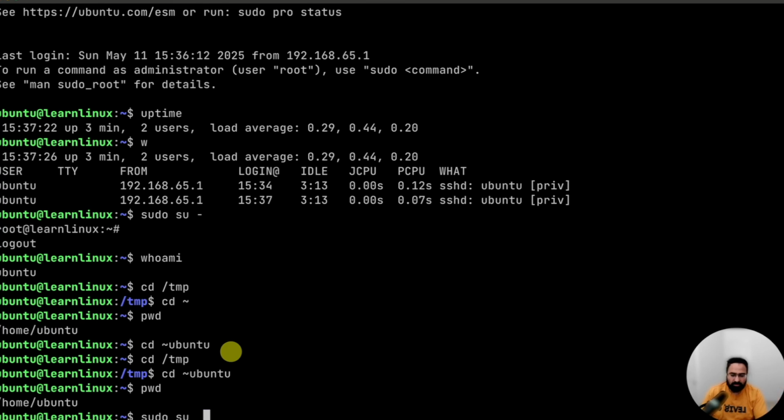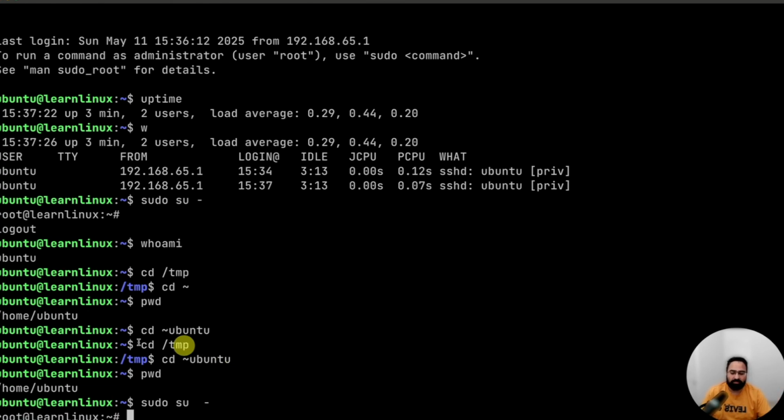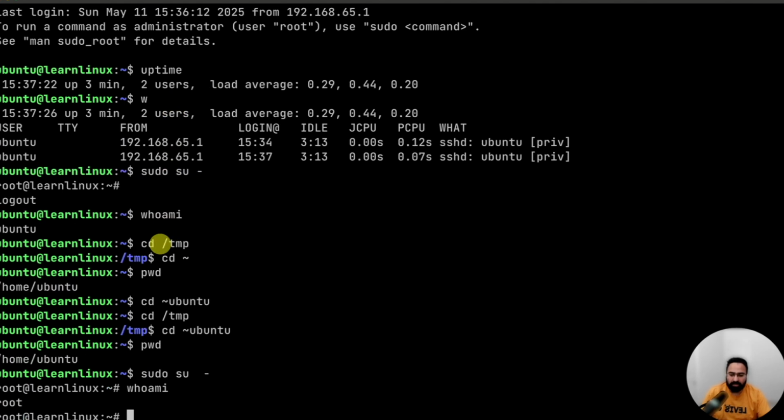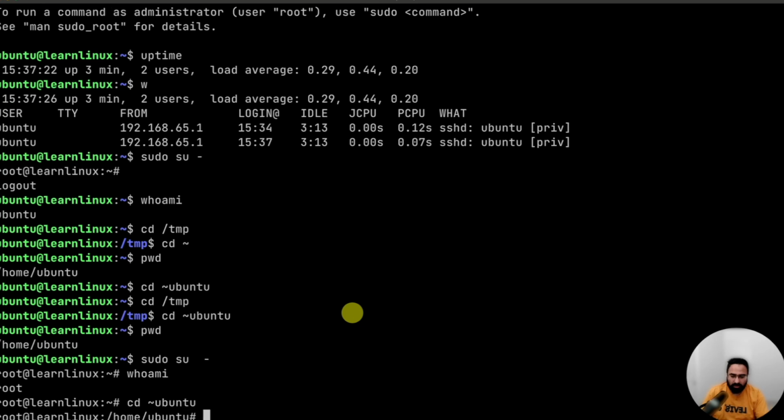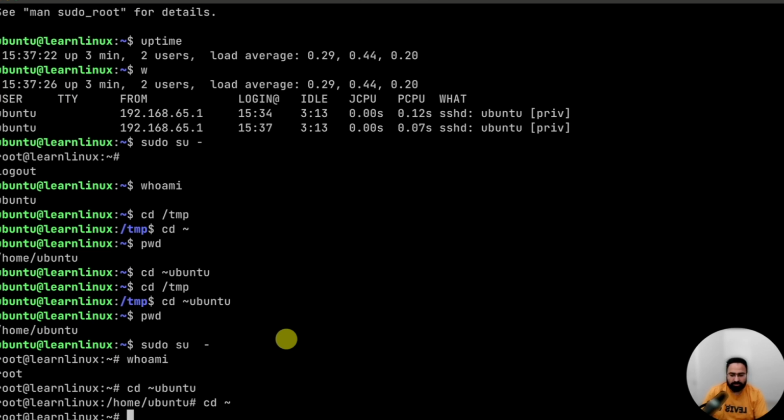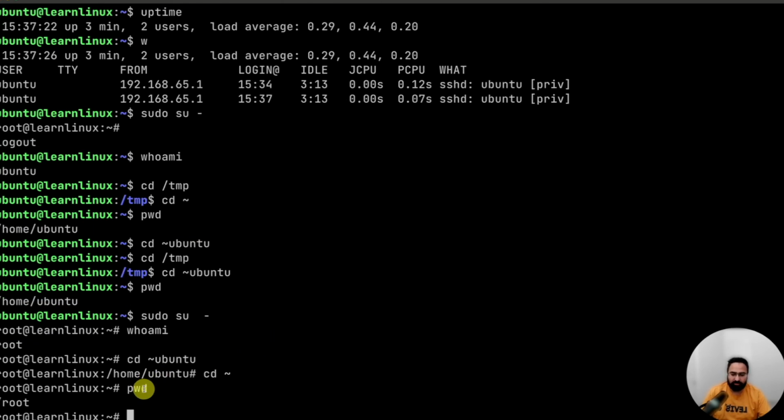But if I say sudo su hyphen, now I am root. You can see it says root. And if I run this command, who am I, again you can see it says root. Now let's see, if I run this command again, cd home of Ubuntu, what happens? Look at this. I landed in that directory, home Ubuntu. You see this? Yes. If I do cd this, what will happen? I land in slash root. How do you know where you are sitting? pwd, slash root, right? Print working directory.